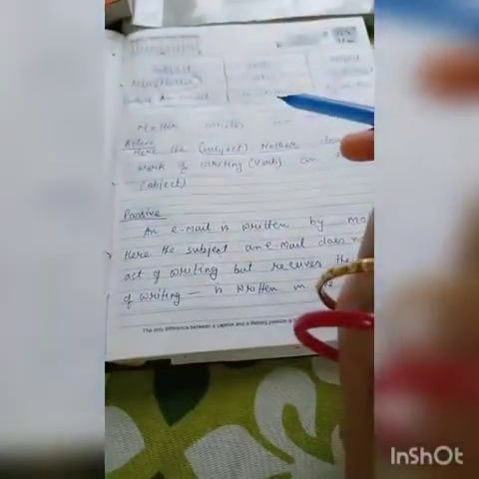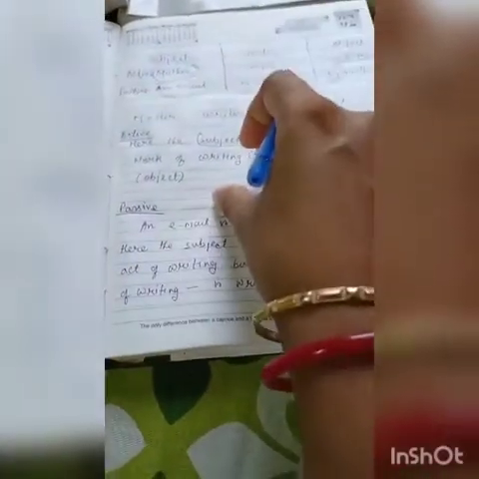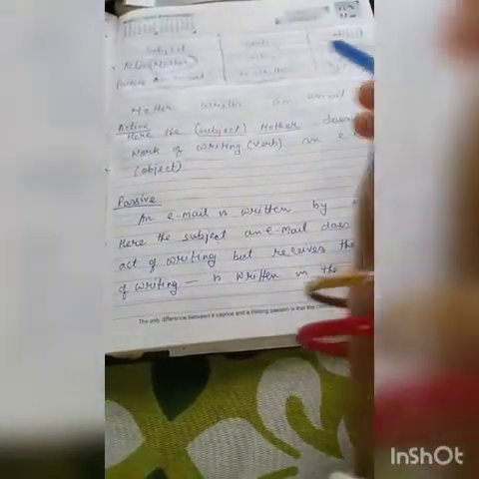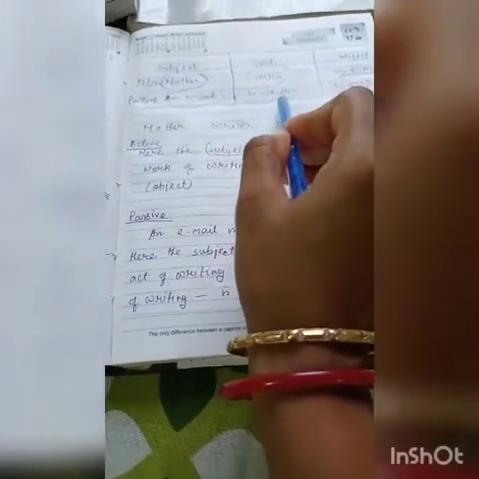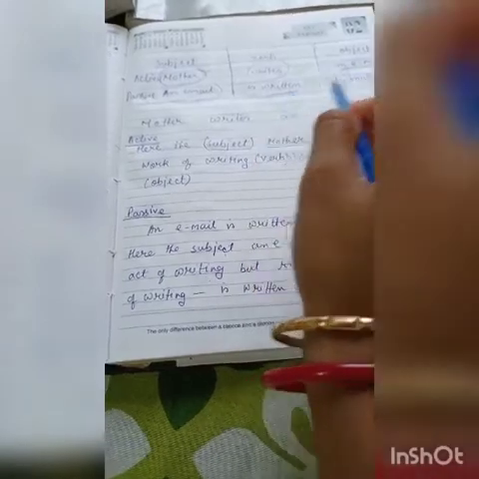An email. Understood? Passive voice means the receiver of the result of the action. What is the action over here? Writing is the action, and the receiver of the result is an email. Who does this action? Mother does the action over here. Understood? So passive voice means the receiver of the result of the action. Here the action is writing, which is done by the mother.